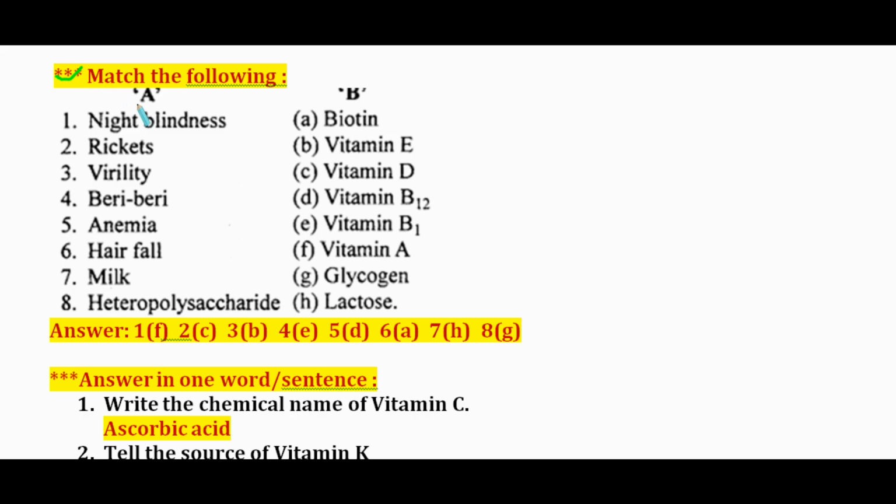Now the question is match the following. Night blindness occurs due to vitamin A. Rickets is due to vitamin D. Virility is due to vitamin E. Beriberi is due to vitamin B1. Anemia is due to vitamin B12. Hair fall is due to biotin. Milk: lactose sugar. Heteropolysaccharide: it is glycogen.